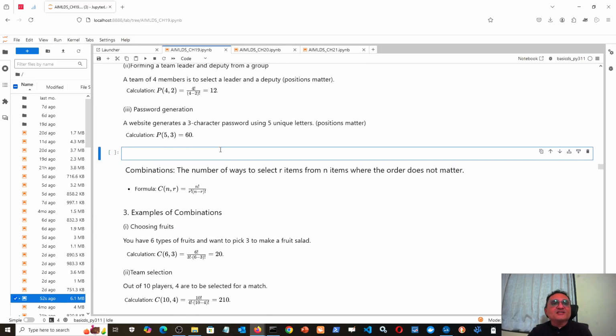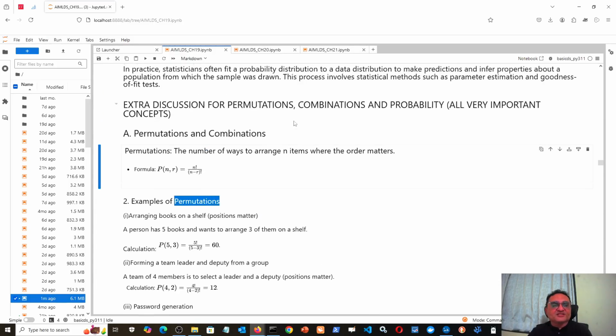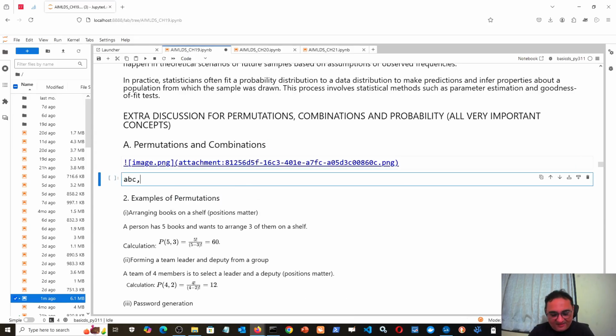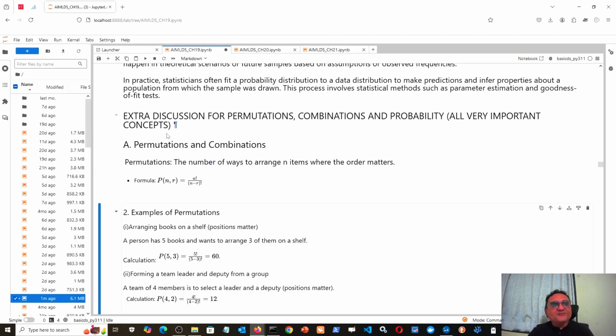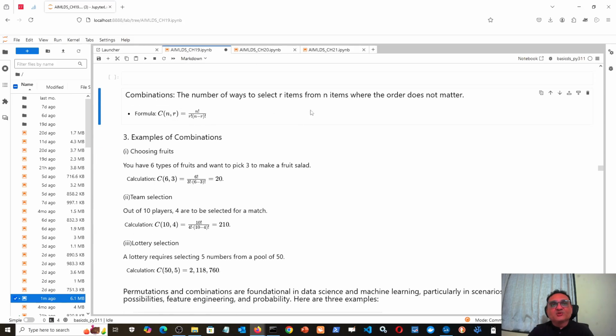Now when to use combination and when to use permutation? As I said, when the order becomes important, you use permutations. For example, in that password selection, you have decided that ABC, BCA and ACB are 3 different passwords. Though the letters are the same, A, B and C, the order in which the letters are combined changes the password. So password selection is a process in which order matters, and in that type of thing we use permutation. Combination is used for the number of ways to select r items from n items where order does not matter.